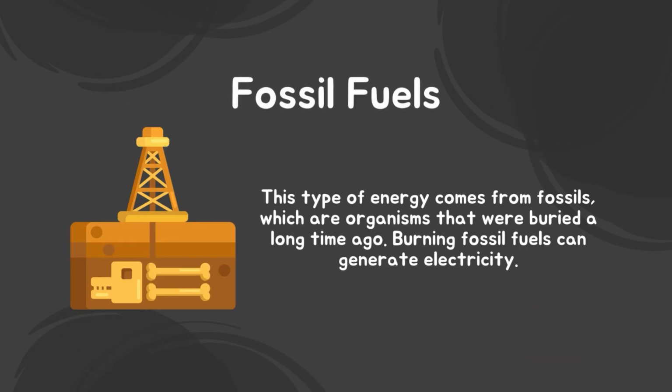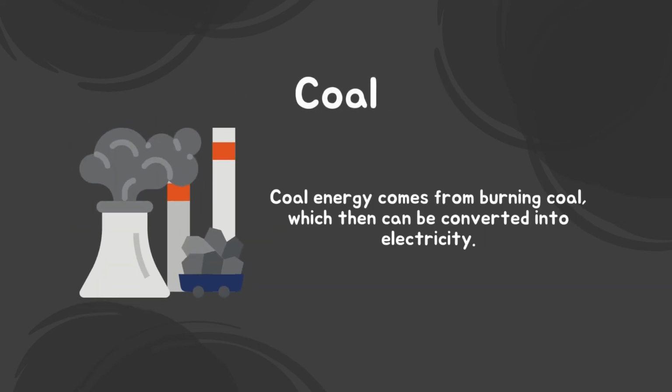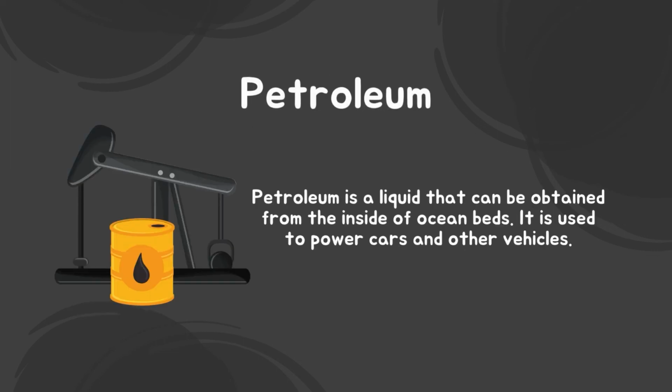Fossil fuels. This type of energy comes from fossils, which are organisms that were buried a long time ago. Burning fossil fuels can generate electricity. Coal. Coal energy comes from burning coal, which then can be converted into electricity. Petroleum. Petroleum is a liquid that can be obtained from inside of ocean beds. It is used to power cars and other vehicles.